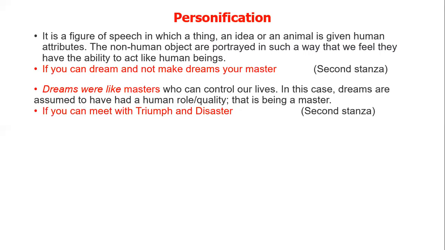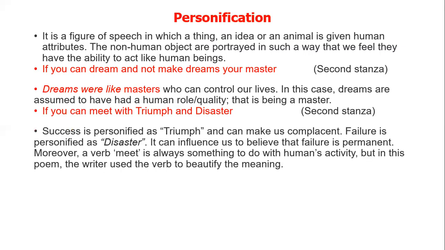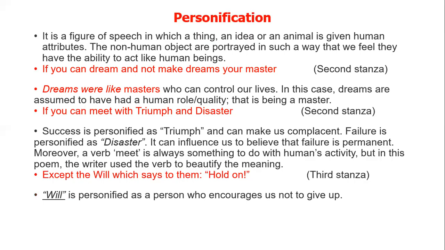Next example: "If you can meet with triumph and disaster." Success is personified as triumph and can make us complacent. Failure is personified as disaster. It can influence us to believe that failure is permanent. Moreover, the verb "meet" is always something to do with human activity, right? But in this poem, the writer uses the verb to beautify the meaning. Then the next example: "accept the Will which says to them, 'Hold on.'" Is it possible for Will to say "hold on"? So Will is personified as a person who encourages us not to give up.